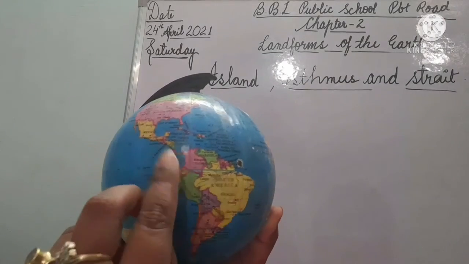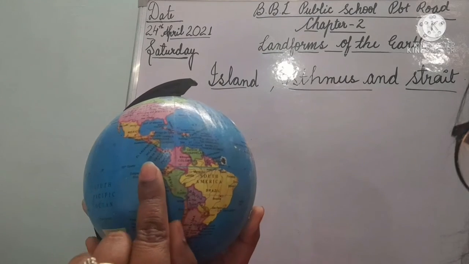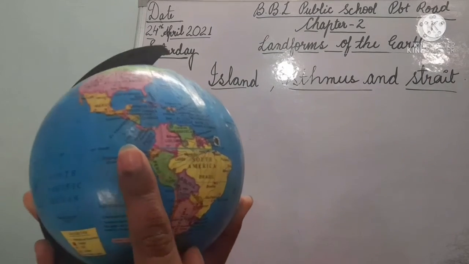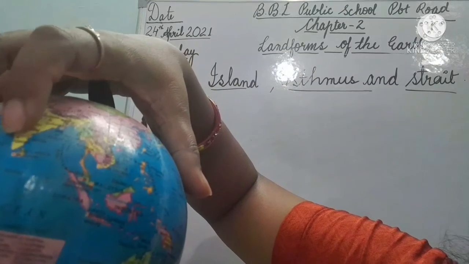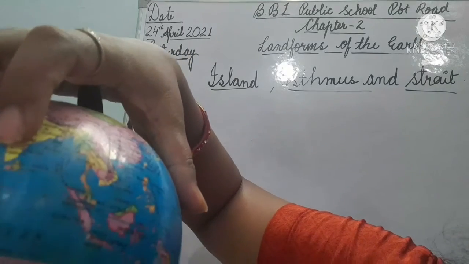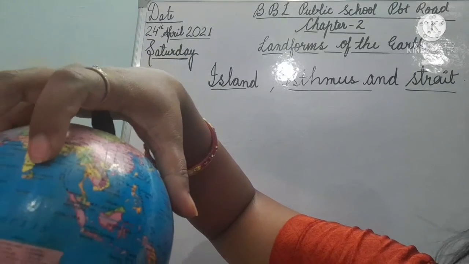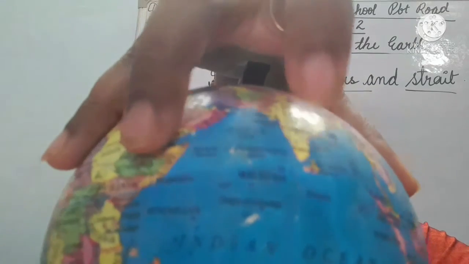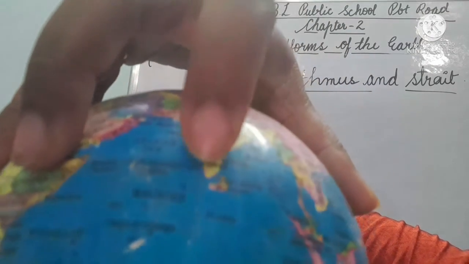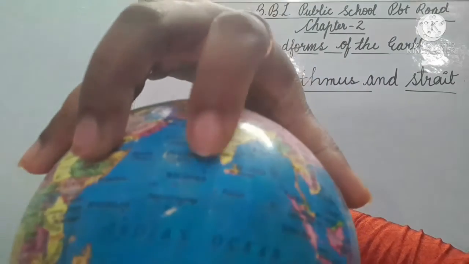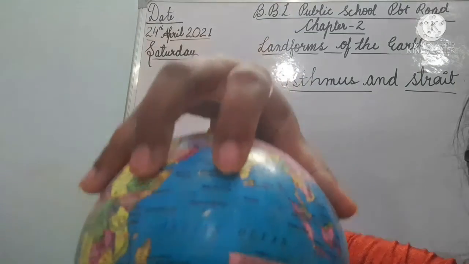This is known as an isthmus. And a strait is a strip of water between two larger landmasses. As you can see on this globe, India and Sri Lanka are separated by a strait.